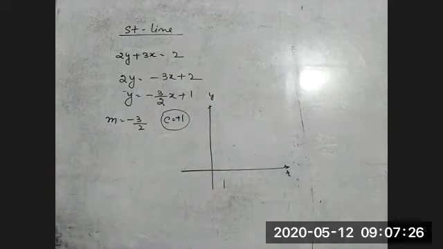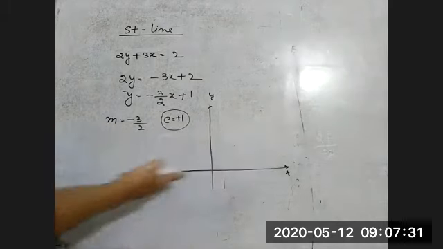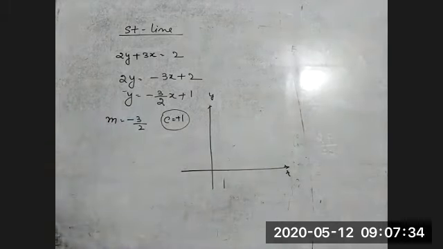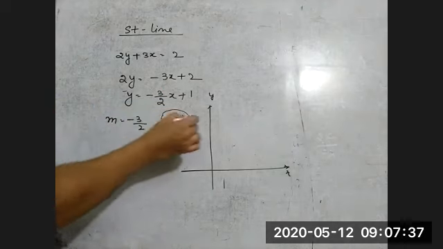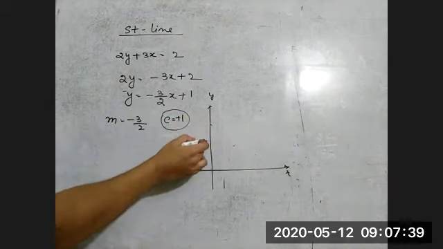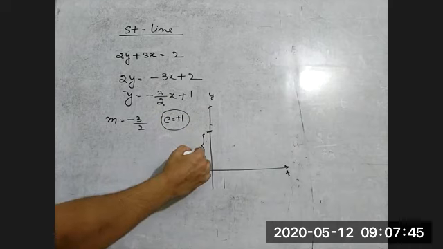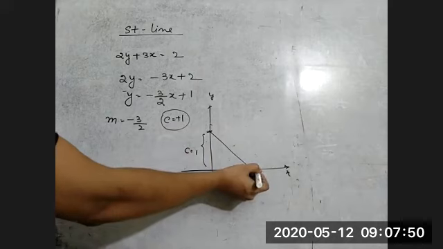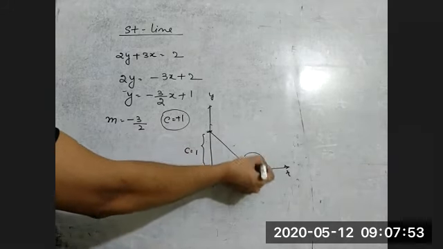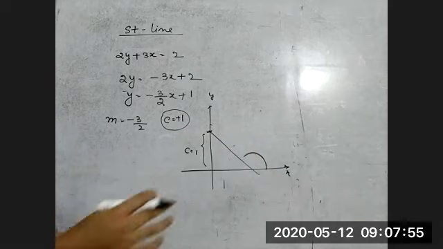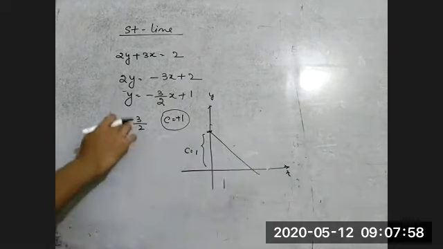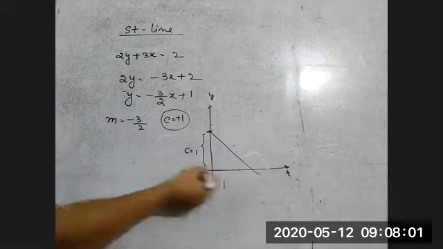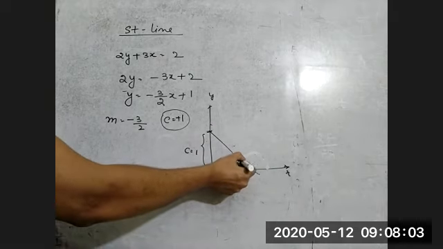Okay, so whenever you get a negative slope, it means we have to measure the angle with the x-axis in the clockwise direction. Now see, I'll just draw the graph. See, y-intercept positive means somewhere on the positive axis, that is c is equal to 1. And the slope is negative. Slope negative means we always measure with the positive x-axis. Now this time, because the slope is negative, we will measure with the negative x-axis in clockwise.